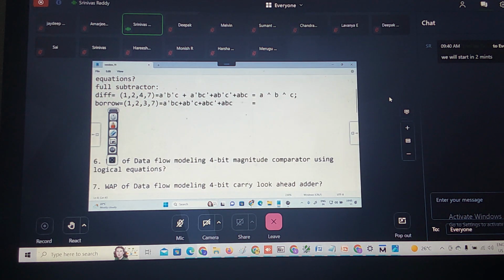A bar B plus B in plus A bar B in. Did you understand? A bar B plus A bar B in plus B B in. So this is the borrow expression. Correct? Did you understand this?